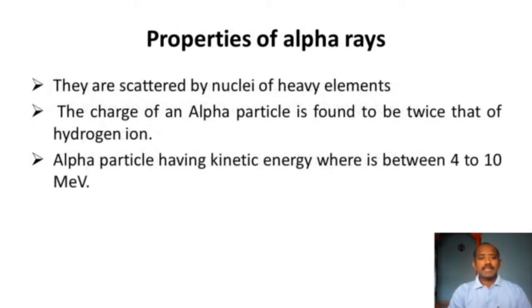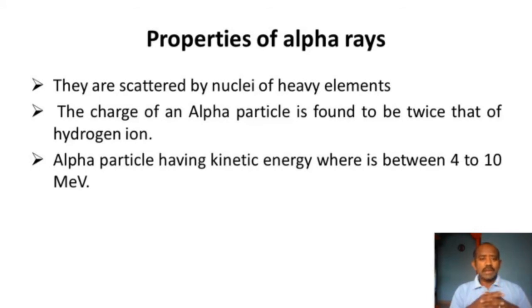They can be scattered by the nuclei of heavy elements. If a heavy nucleus is bombarded with alpha rays, the alpha rays get scattered or deviated and produce disintegration of the heavy nucleus.